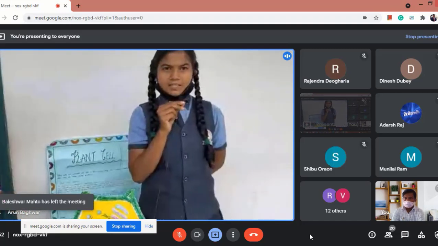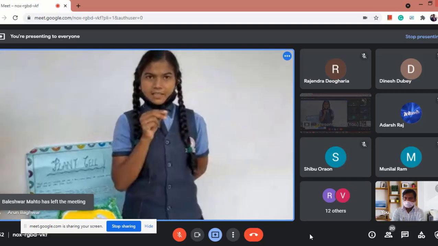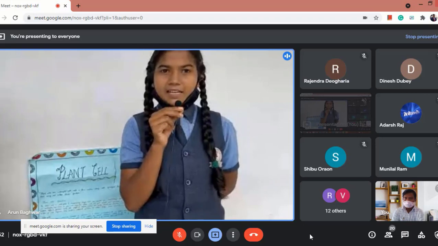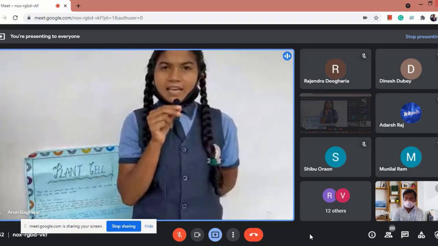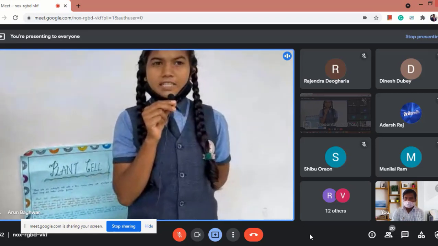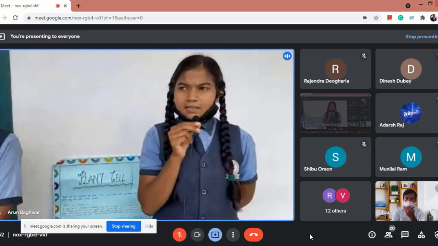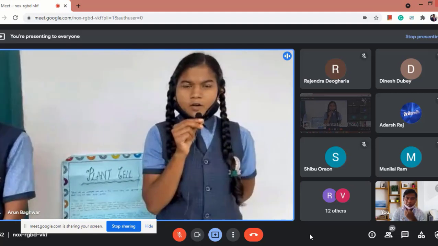We know that plant cells are mainly rectangular and larger than animal cells. Plant cells and animal cells are both eukaryotic cells and they share a few cell organelles. A plant cell is quite distinct compared to animal cells.